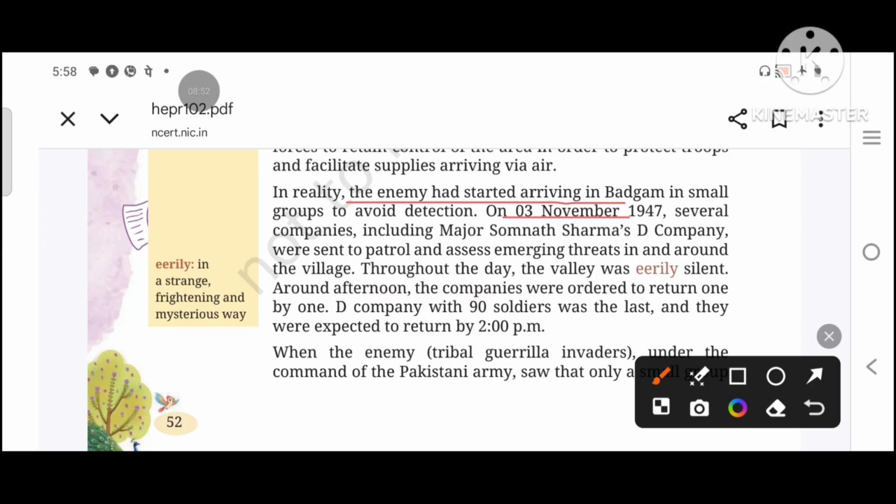On 3rd of November 1947, several companies, including Major Somnath Sharma's D Company, were sent to patrol and assess emerging threats in and around the village. So, several companies were sent there to patrol and check the area. Throughout the day, the valley was eerily silent. Eerily, in a strange, frightening and mysterious way.